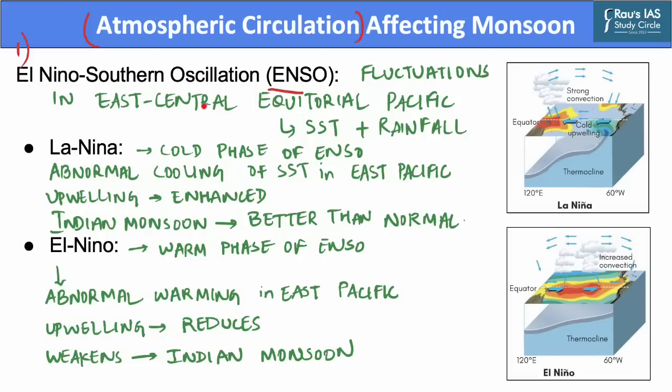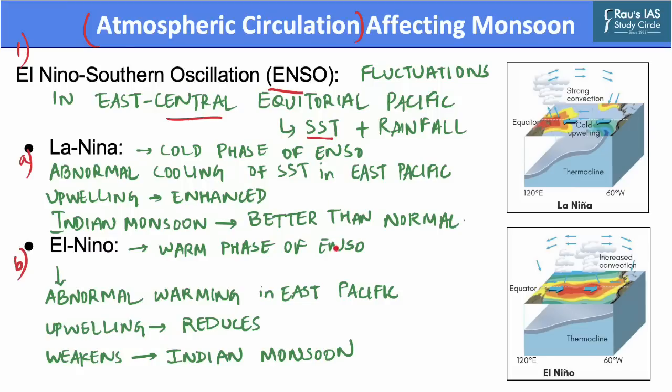The ENSO cycle refers to the fluctuation in temperatures between the ocean and the atmosphere in the east central equatorial Pacific, approximately between the international dateline and 120 degrees west. Along with the impact on sea surface temperatures, the ENSO also affects rainfall, temperature, and wind patterns around the world. There are two types of ENSOs. First is La Nina and second is El Nino. The comparison between La Nina and El Nino can be seen with respect to a normal year.